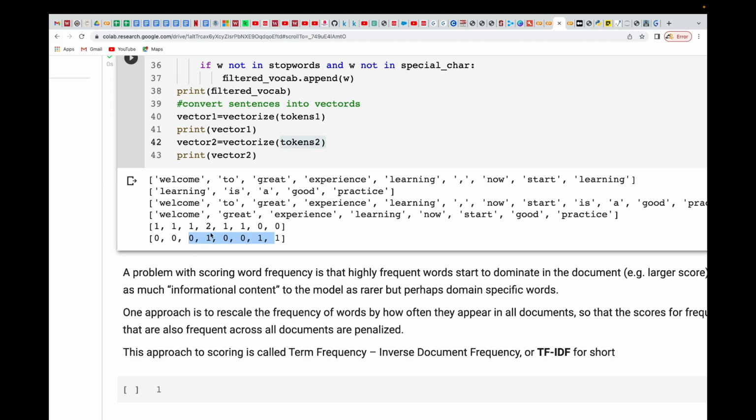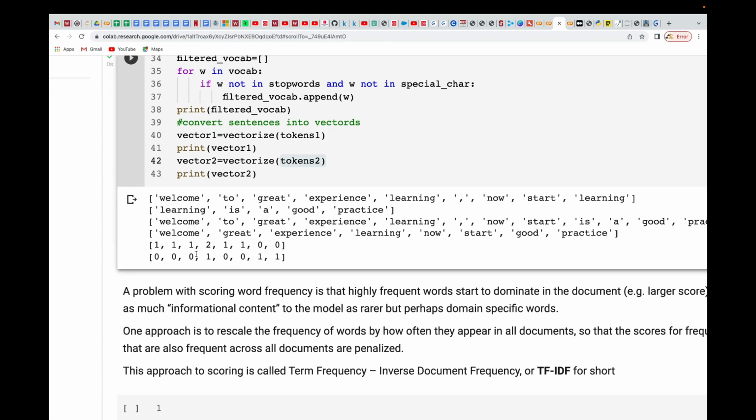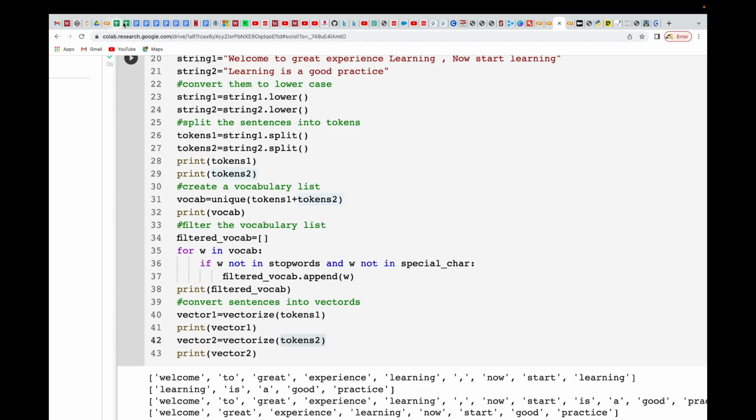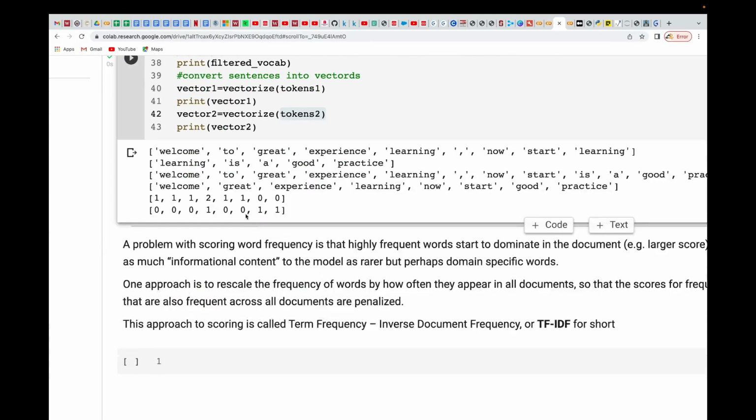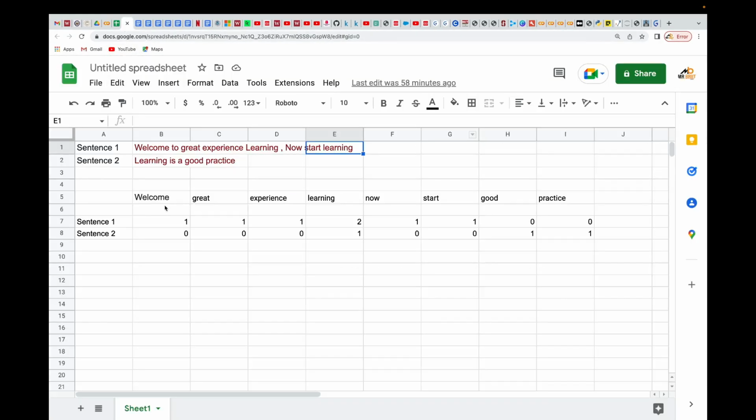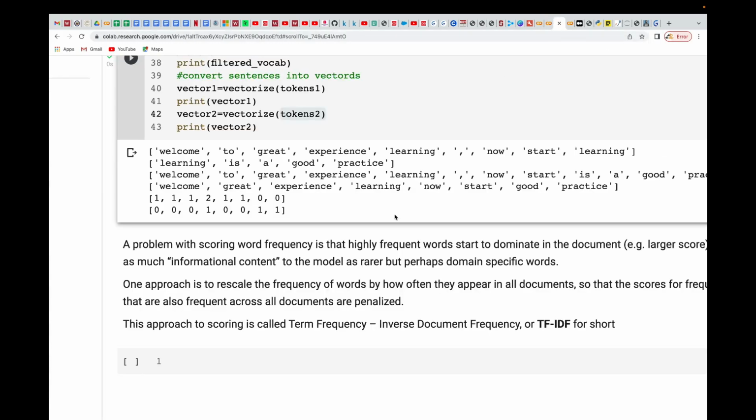And if you compare this with what we did manually, you can see that it's the same thing. 1 1 1, that is 1, 2, double 1 and then double zeros. You can just go and check. It's just the same output that we're having. And then for token 2, you can see that we have 0 1 0 1. You can check it and see 0 1 0 1. So that's basically what you do.